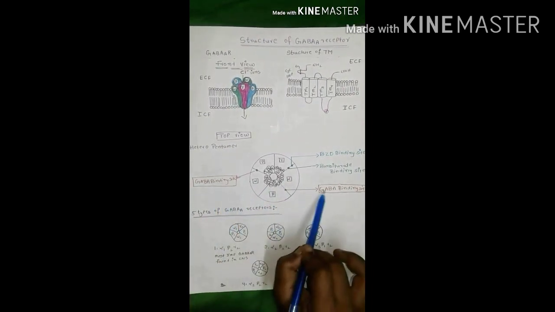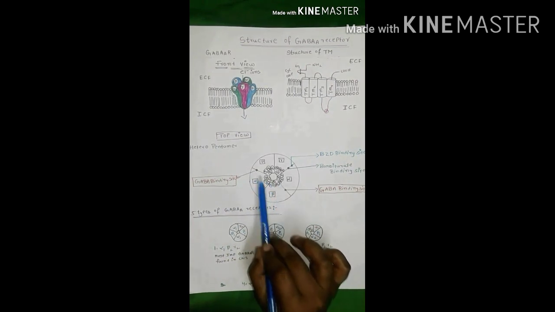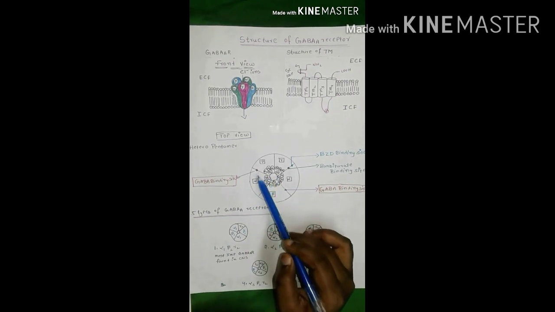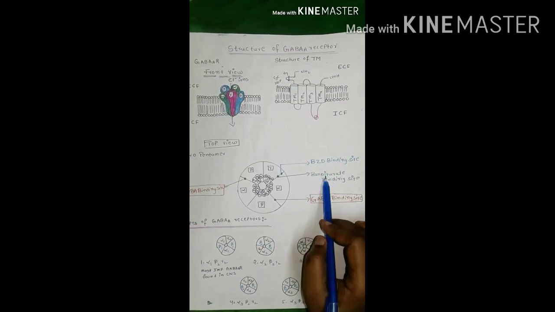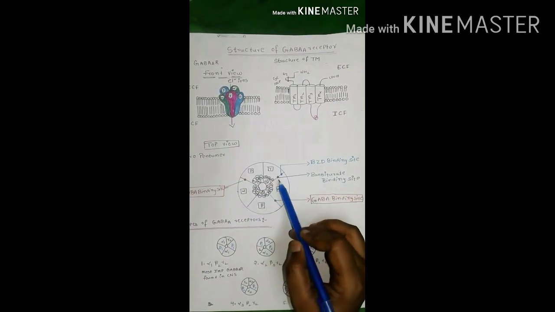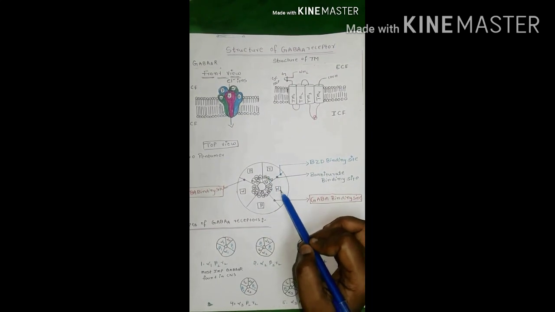Coming to the binding sites. GABA has 2 binding sites in GABA A receptors. These GABA binding sites are present between the alpha and beta subunits. Barbiturates and benzodiazepines bind to GABA receptors at different sites, between the alpha and gamma subunits.